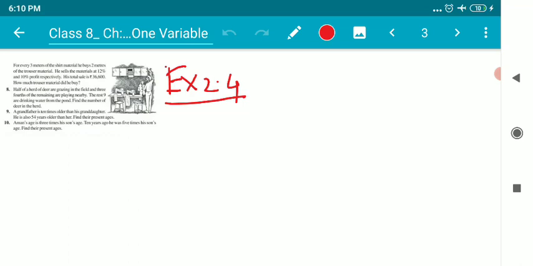Children, we have been dealing with chapter 2, which is about linear equations. We are in exercise 2.4, and here we will discuss three important questions from this exercise: question number 8, 9, and 10.